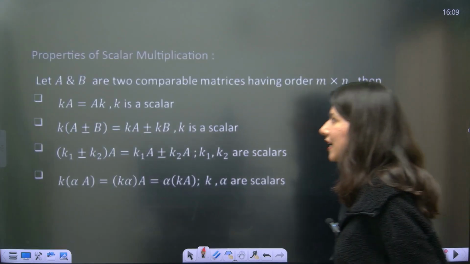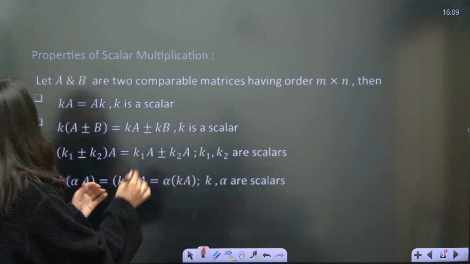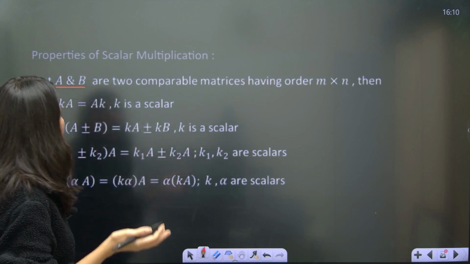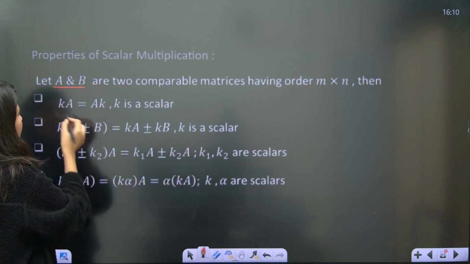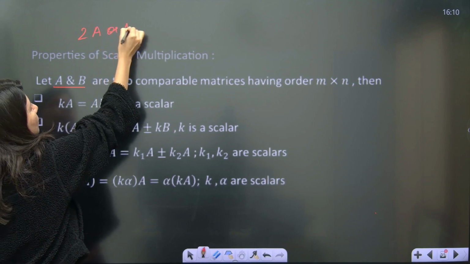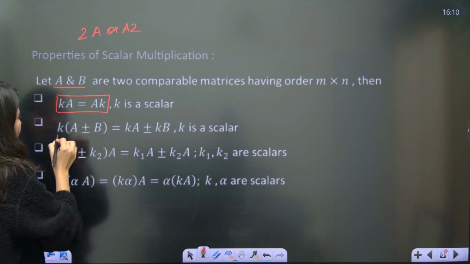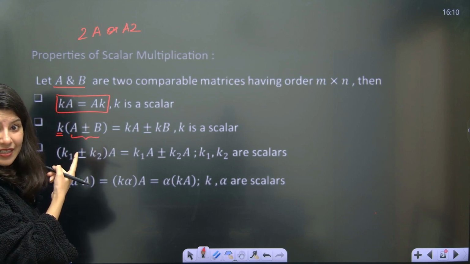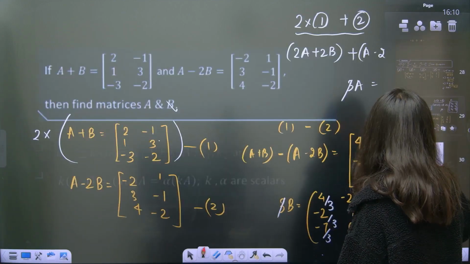Now properties of scalar multiplication, although we are aware about it, but just one more time. So A and B are two comparable matrices, of order m cross n. Now if somebody is writing 2A or A2, this is the same only. There is no difference in this. Point number 1: if you have to multiply this constant in the sum of two matrices, we already did that.